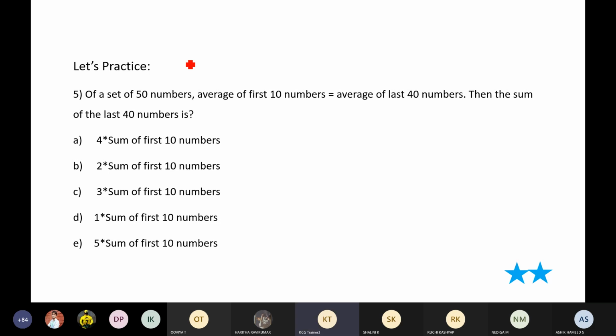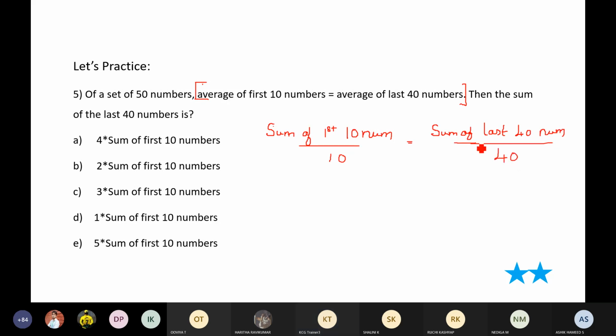Very good, Tanuj. Yes. Very good, Harivardhani. That's all. Simple question, guys. Listen here. Take this statement. What does the statement say? Average of the first 10 numbers. What do you mean by average of first 10 numbers? Sum of first 10 numbers divided by 10 is equal to average of last 40 numbers, which means sum of last 40 numbers divided by 40. Clear? If I cancel it out, 0 and 0 gone.